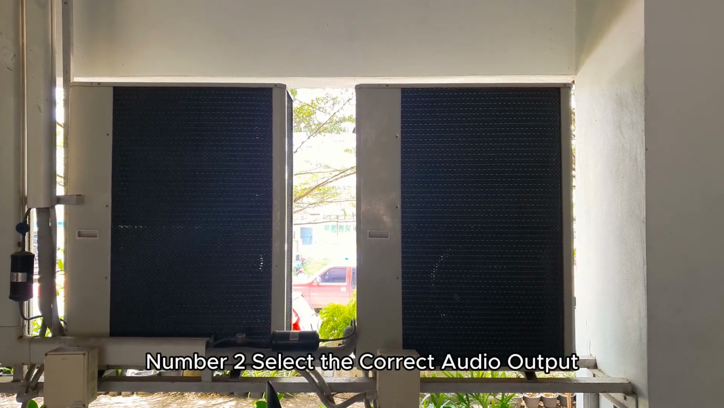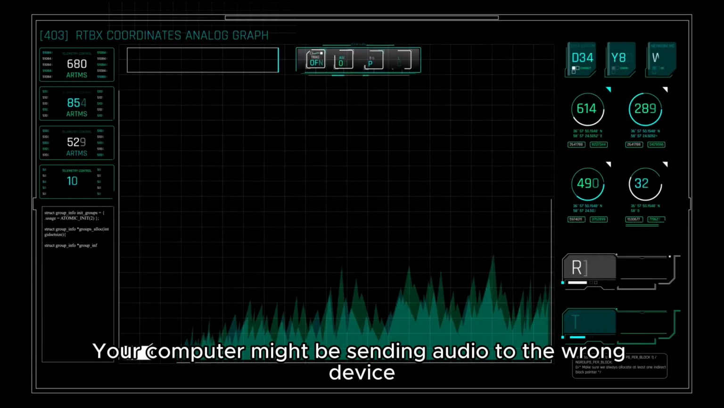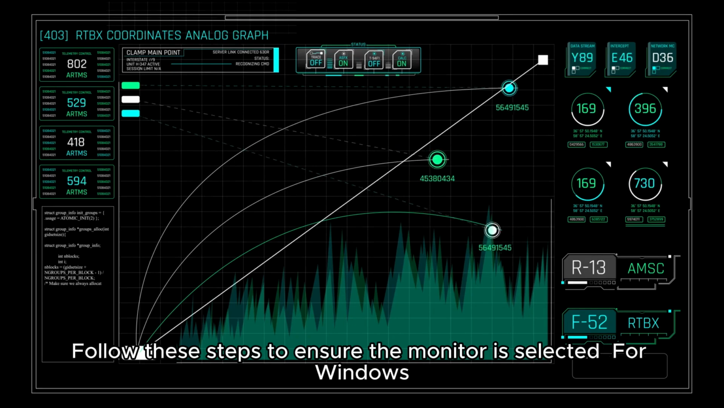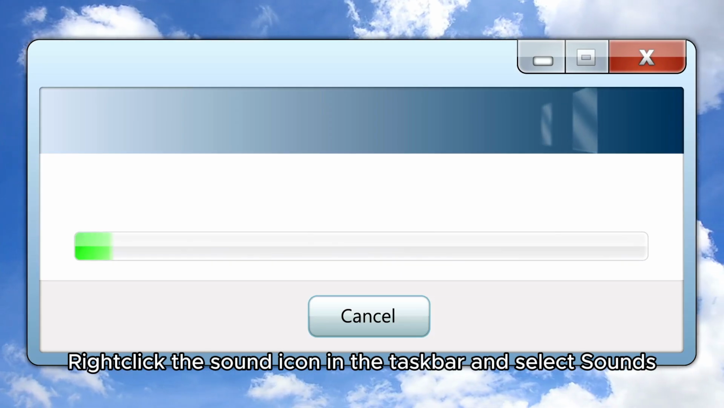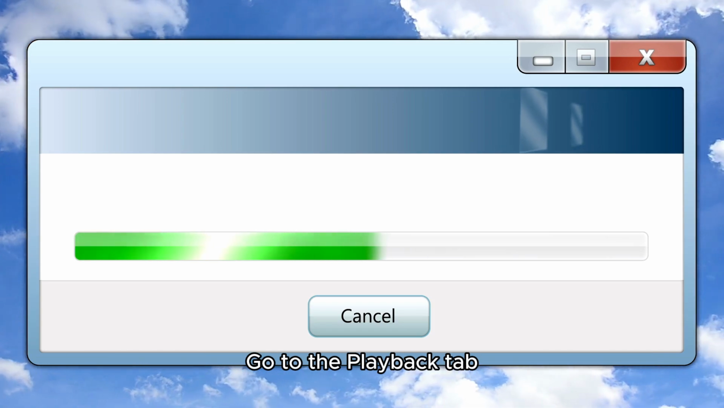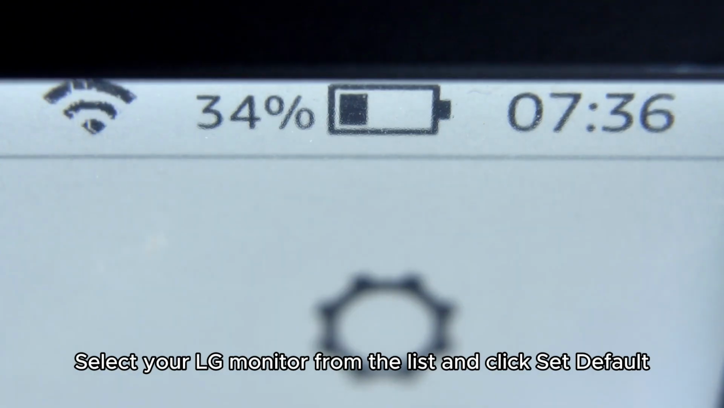Number 2. Select the correct audio output. Your computer might be sending audio to the wrong device. Follow these steps to ensure the monitor is selected. For Windows, right-click the sound icon in the taskbar and select Sounds. Go to the Playback tab. Select your LG monitor from the list and click Set Default.